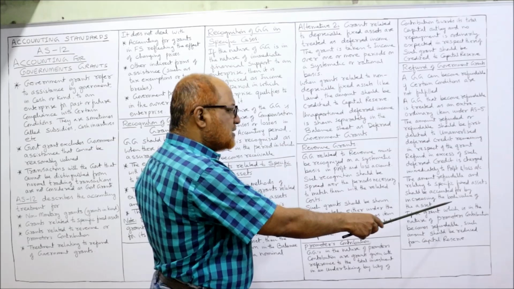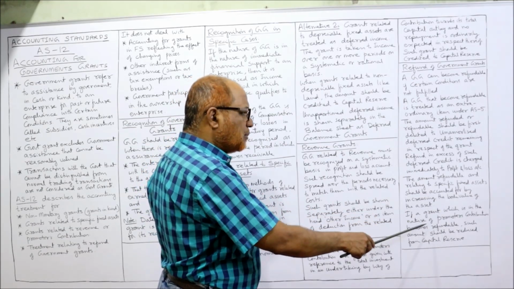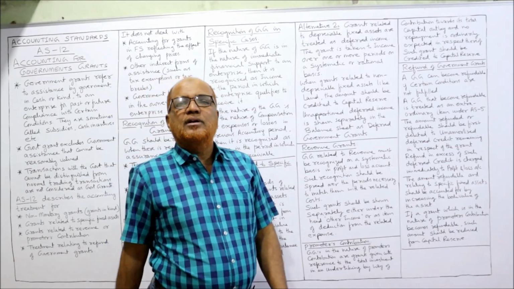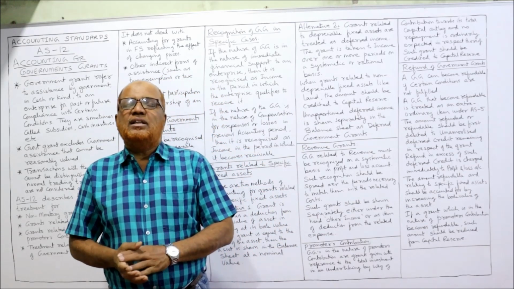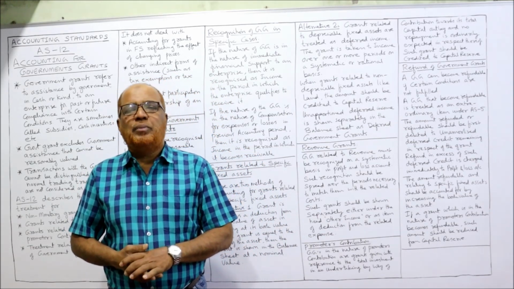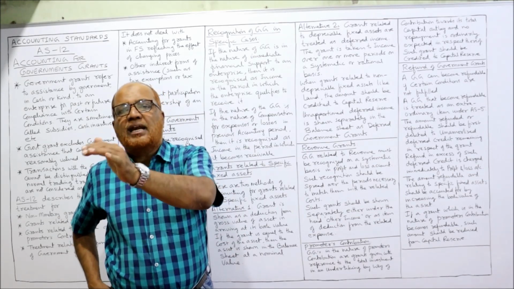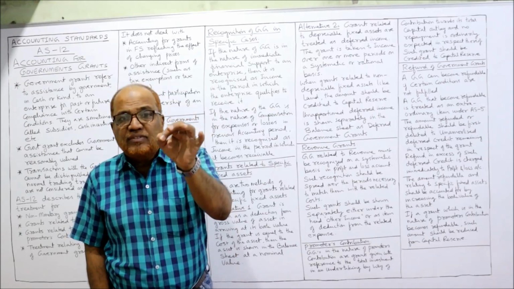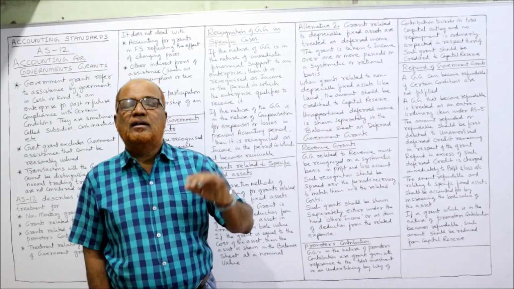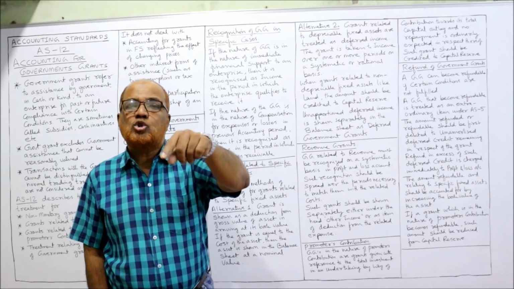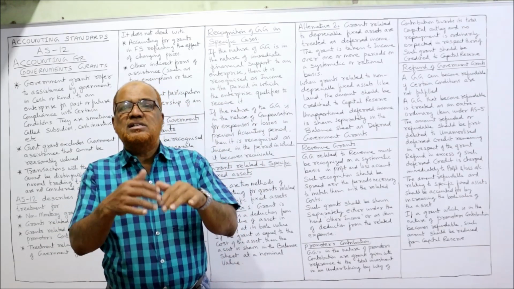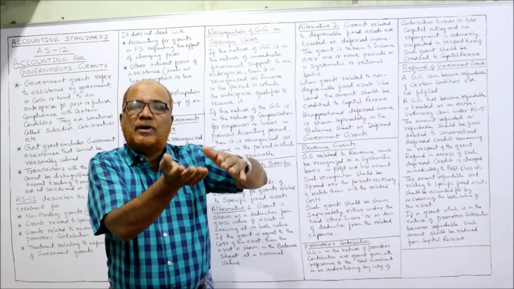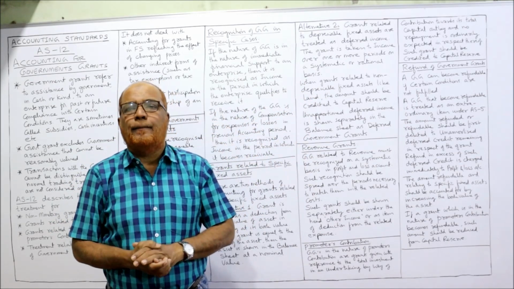Now, if a grant which is in the nature of promoter's contribution becomes refundable, such amount should be reduced from the capital reserve. When the grant is received in the form of promoter's contribution, we have already credited the amount in capital reserve. Now, if this amount is refunded, then capital reserve account should be debited. When we receive, capital reserve account was credited. When it is refunded, capital reserve account should be debited.